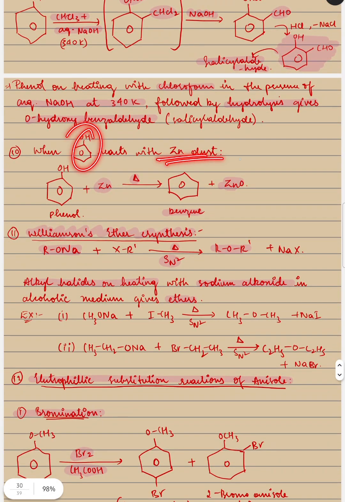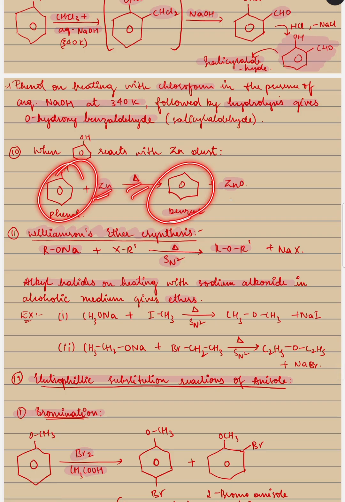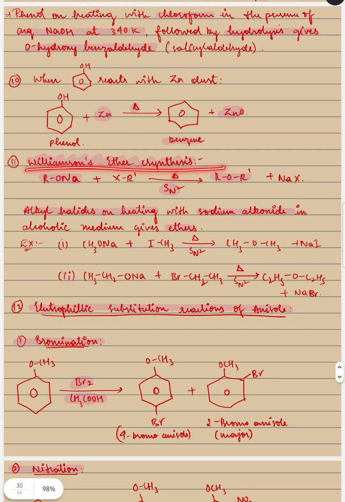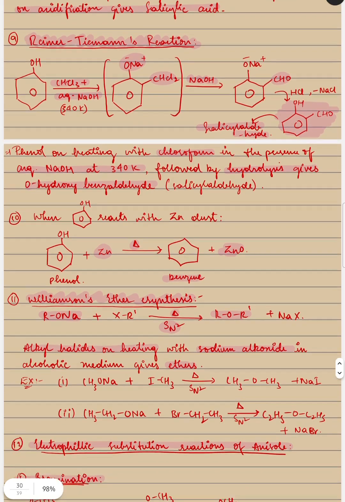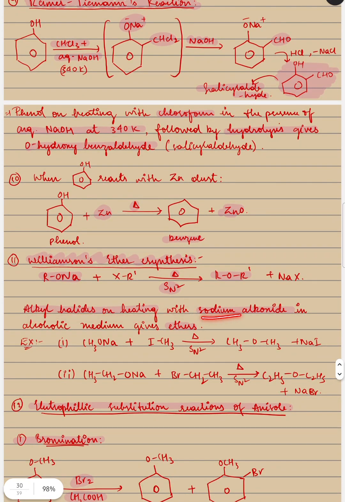When phenol reacts with zinc dust, what happens? When phenol reacts with zinc dust on heating, it gives benzene. It is so simple. Williamson ether synthesis: RONa, sodium alkoxide, with alkyl halide on heating in alcoholic medium via SN2 gives ethers.